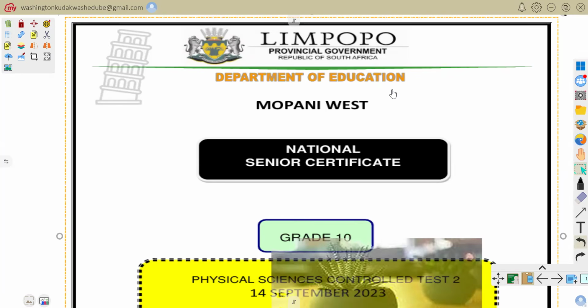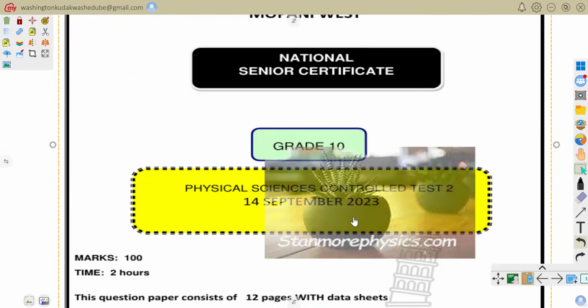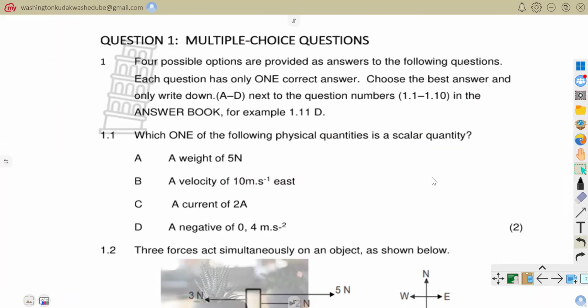Today we are going to use this question paper for our revision. It was for September 2023. It was written as a controlled test, so it was supposed to be written in 2 hours. You can see that they say it consisted of 100 marks. The question paper had multiple choice questions, and then it also had structured questions.